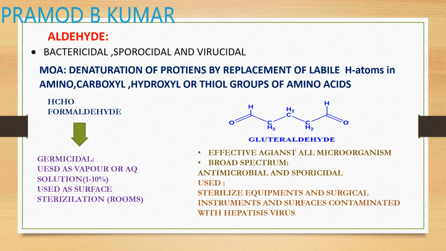They are effective against all microbes. They are broad spectrum activity. They are antimicrobial and sporicidal. They are used to sterilize equipment and surgical instruments. So surgical instrument sterilization is done using glutaraldehyde. It is basically used as a sterilizing agent. So they are used for sanitizing, sterilizing the surfaces contaminated with hepatitis virus. So it's one of the most virucidal agents, glutaraldehyde. Okay.